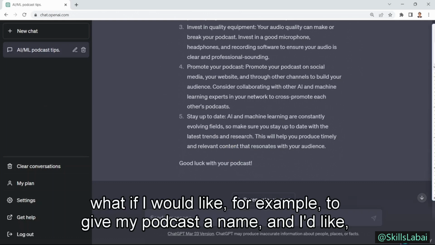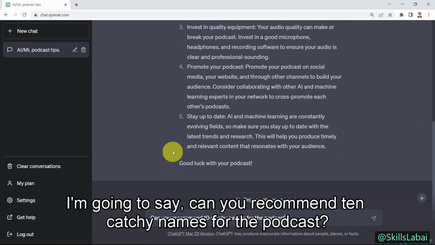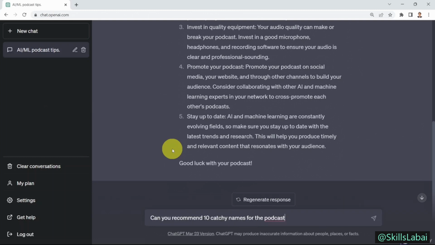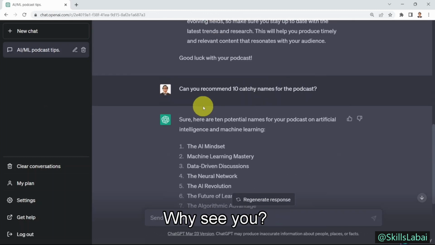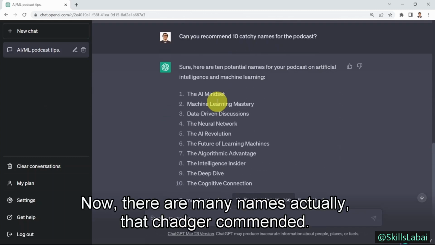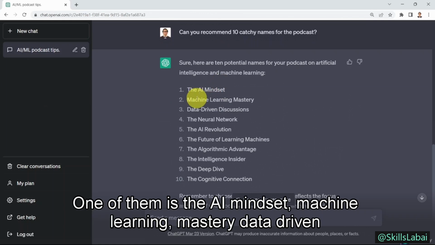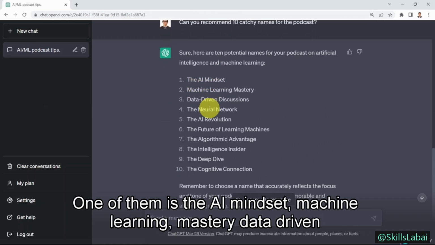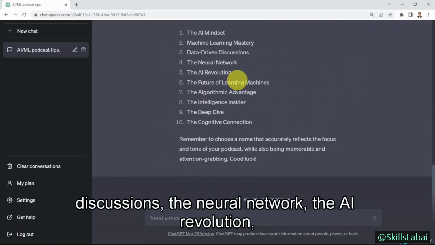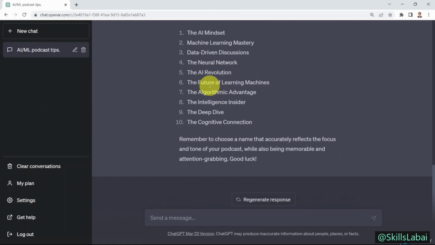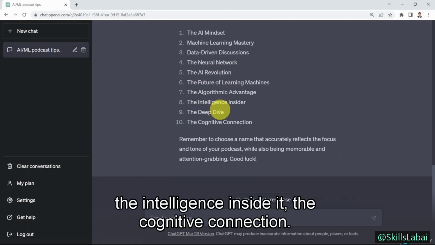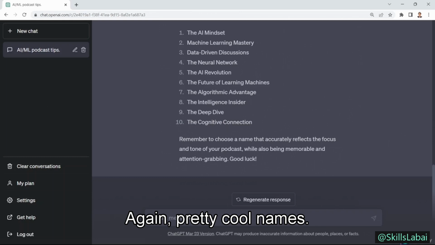Okay, what if I would like, for example, to give my podcast a name and come up with new ideas? So I'm going to say, can you recommend 10 catchy names for the podcast? And here we go. You see now there are many names that ChatGPT recommended. One of them is the AI Mindset, Machine Learning Mastery, Data-Driven Discussions, The Neural Network, The AI Revolution, The Intelligence Insider, The Cognitive Connection. Again, pretty cool names.